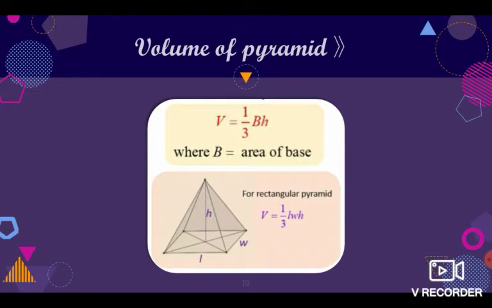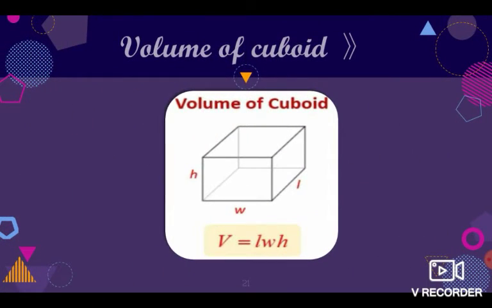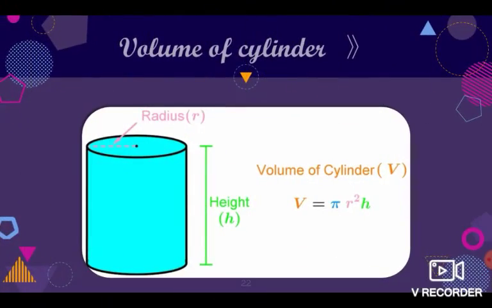Volume of pyramid is equal to 1 upon 3 into length into width into height. Volume of a cube is equal to S into S into S, means side cube. Volume of cuboid is equal to length into width into height. Volume of cylinder is equal to pi r square into height.